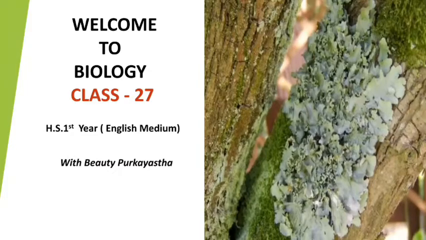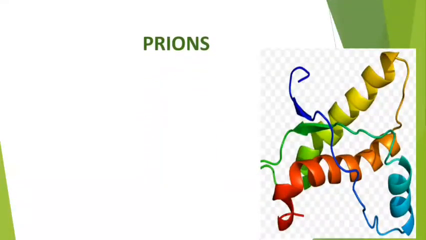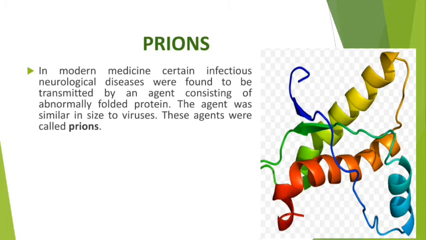So my dear student, today let's learn about prions. So let us know what prions are. In modern medicine, certain infectious neurological diseases were found to be transmitted by an agent consisting of abnormally folded protein. The agent was similar in size to viruses, and these agents were called prions.